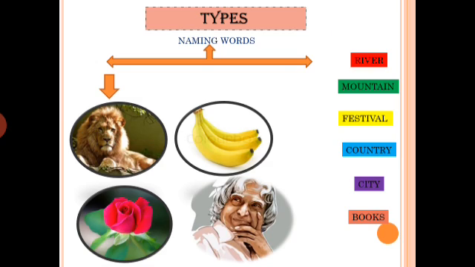So the second type of naming word is the common noun. A common noun means the name of any one of a group of persons, places, things and ideas. Now let's see their examples and their definitions.